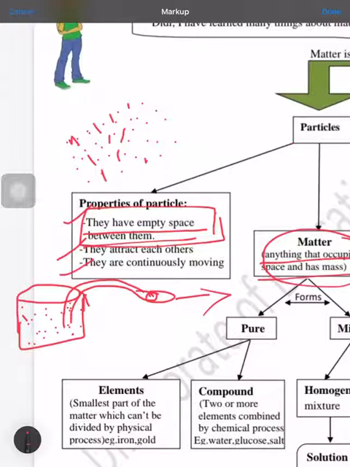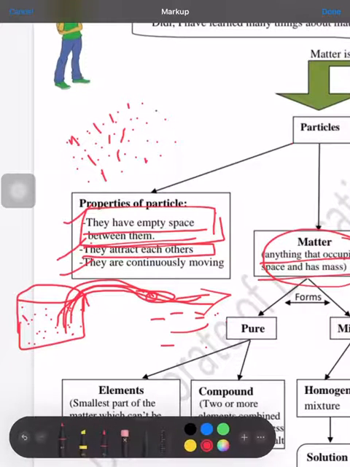Initially nothing comes out and then the water starts coming out. Once the water has started coming out, we just leave the tube and the whole tank will be emptied in a few minutes. How has the whole tank emptied in a few minutes? Because the particles of water were interconnected with each other. When we made a channel, they started coming out. So we can say that they attract each other.